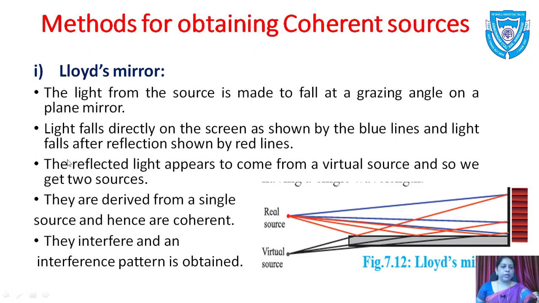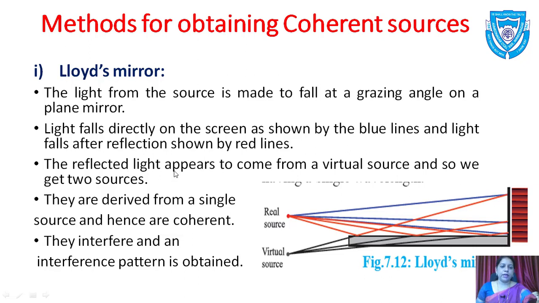The light from the source is made to fall at a grazing angle on a plane mirror. This is a real source, and the light shown by the blue lines comes directly onto the screen, and the red ones get reflected and then go to the screen. So the light falls directly on the screen as shown by the blue lines, and light falls after reflection as shown by red lines.